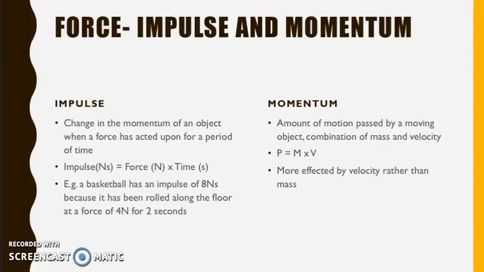Momentum is the amount of motion possessed by a moving object. Therefore, it's a combination of mass and velocity. Velocity is the larger factor in changing an object's momentum because an object is less likely to change its mass. So, for example, a basketball's momentum will change due to velocity changing because there aren't many factors in a game which would change the basketball's mass. So, therefore, it can't really affect the momentum.